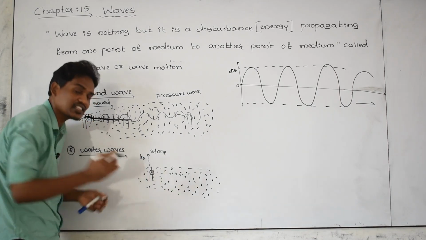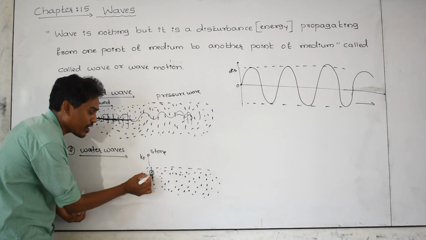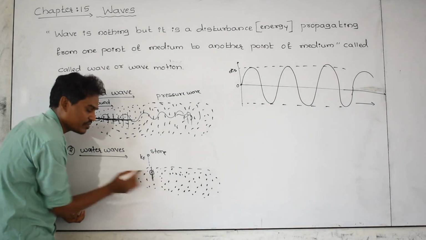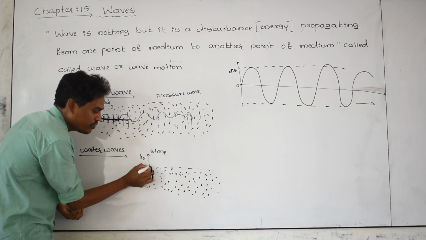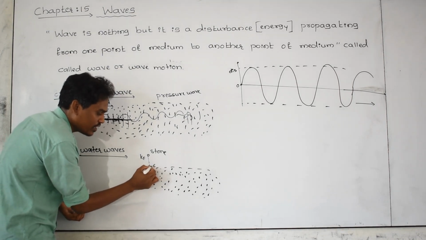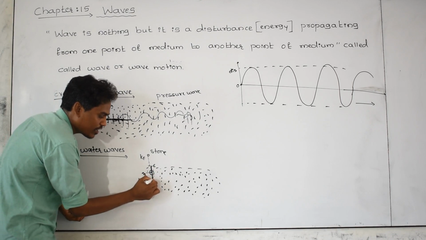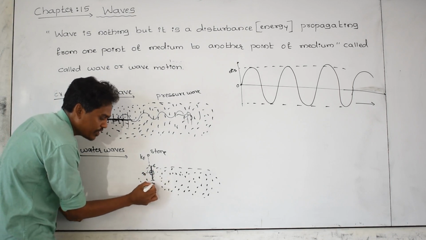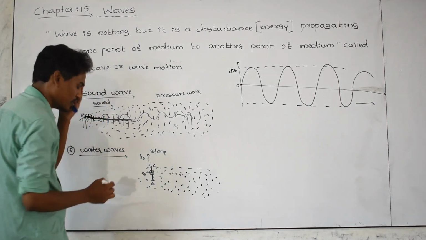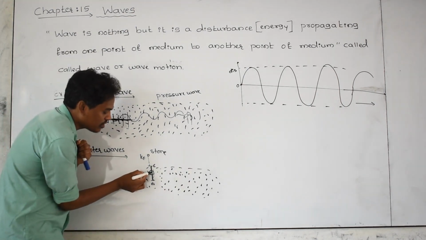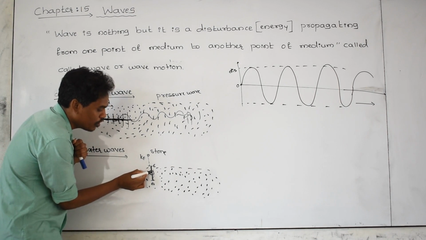Then the water particle gets disturbed and starts vibrating in a straight line. This is the mean point, and it goes to the extreme point, comes again to the mean point, goes to the down extreme point, and again comes to the mean point. This water particle is disturbed to and fro, to and fro.